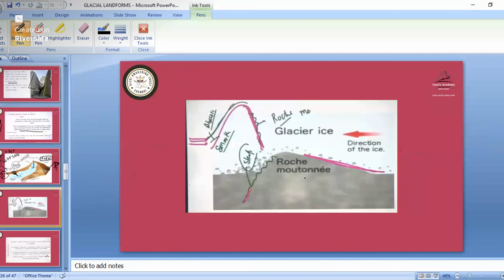Then see the Rocky Mountains. Rocky Mountains will be seen here. This is the landform, the glacial highlands. Due to glacial movements, this side is becoming a steep side, and the glacial movement is happening, going above this one. So when glacial movement is happening, this side becomes steep type. So in this what happens? Sorry.